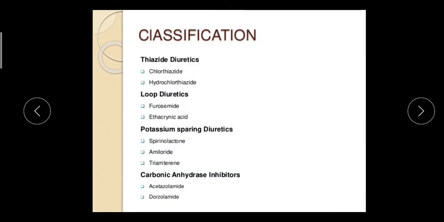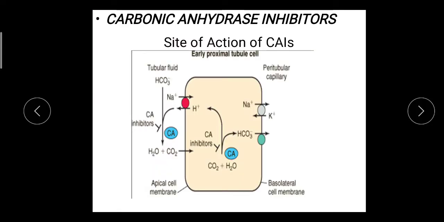Then the classification, five classes: thiazide diuretic, loop diuretic, potassium sparing diuretic, carbonic anhydrase inhibitor, and fifth is osmotic diuretic. Then we started the first class, carbonic anhydrase inhibitor.